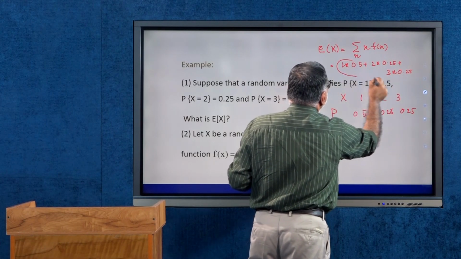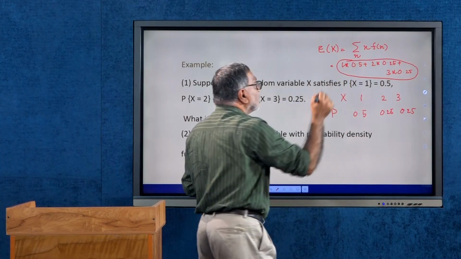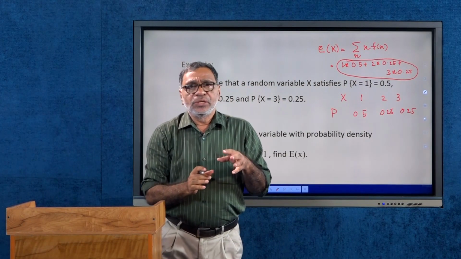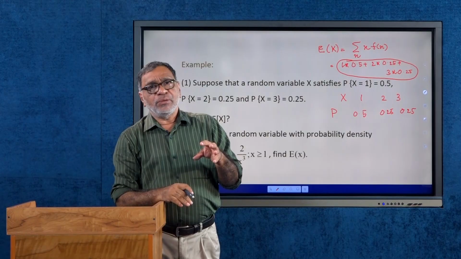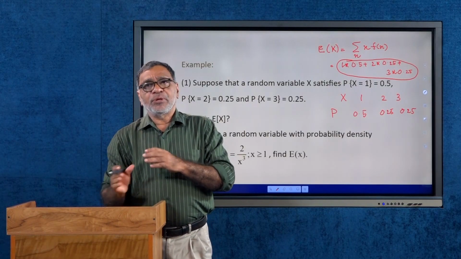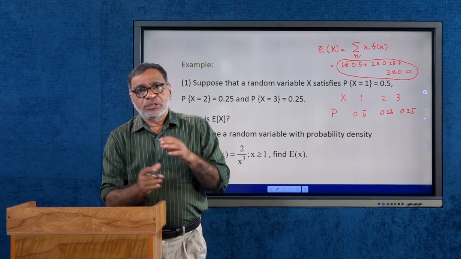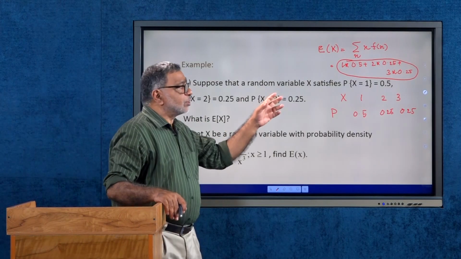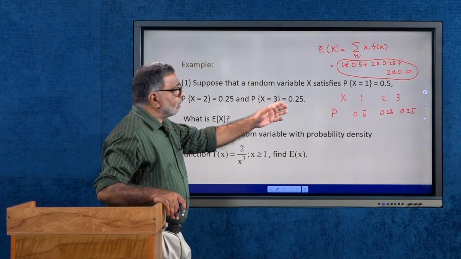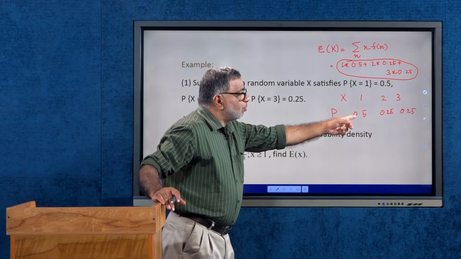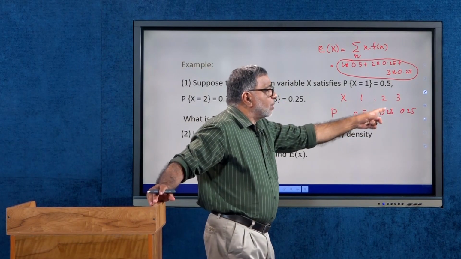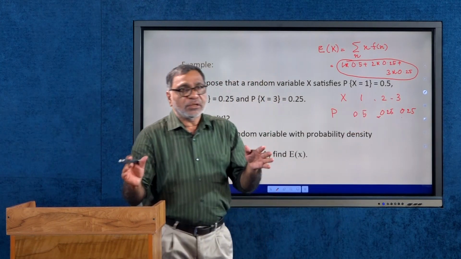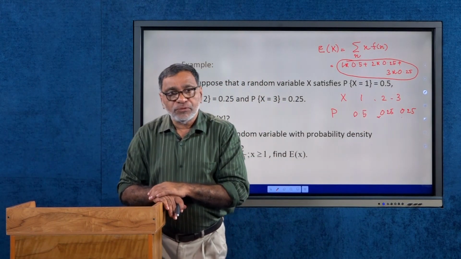This is the way we get the expectation of x: you find the values of the random variable x and the corresponding probability mass function values, multiply them and add, and you will get the expectation of x. That quantity is the expectation of x.